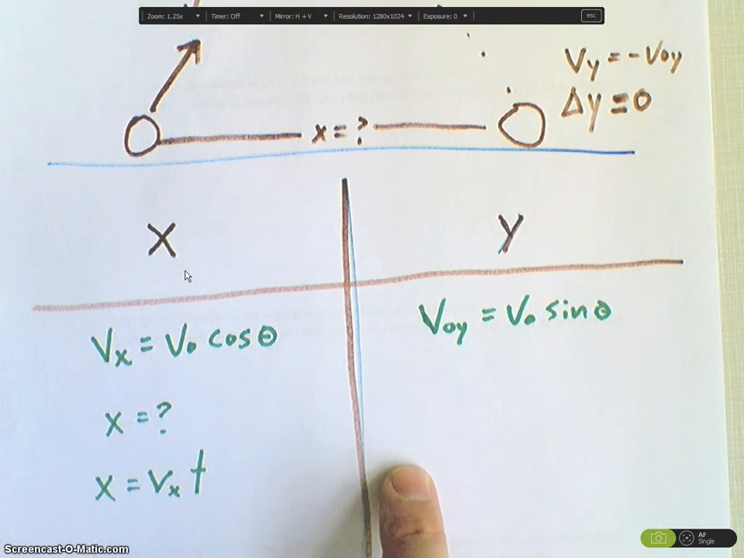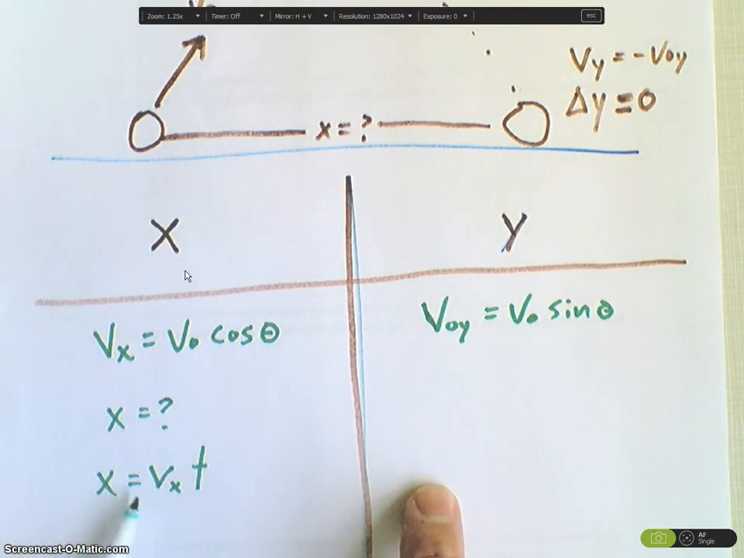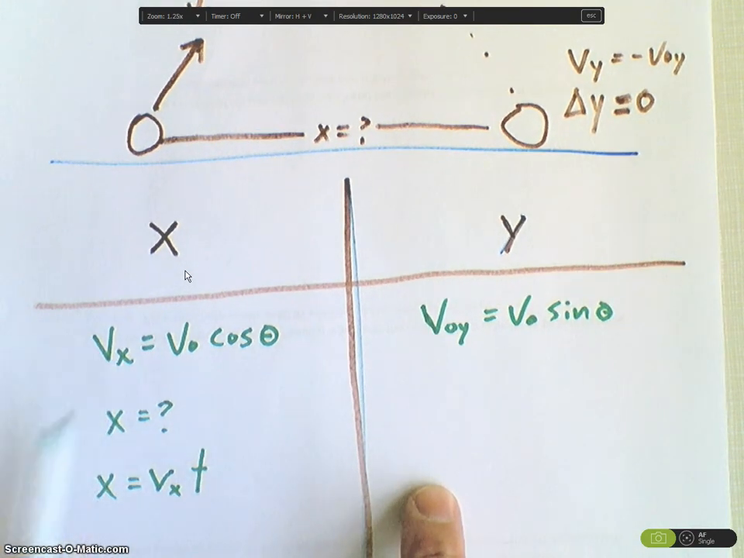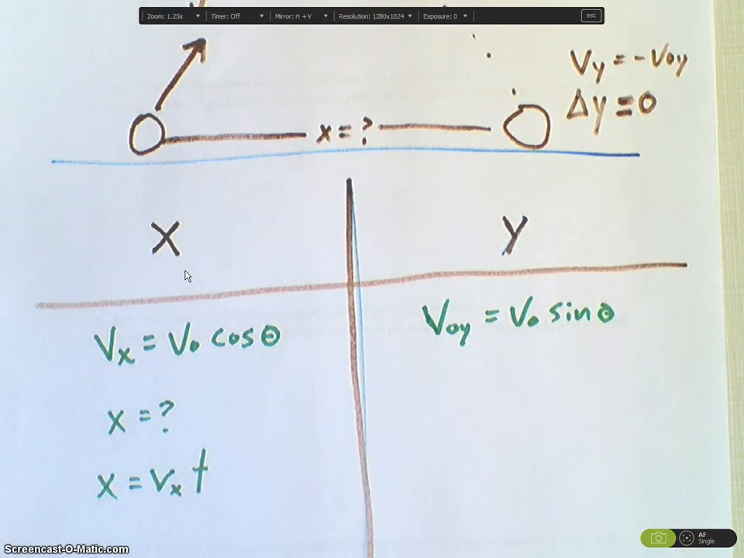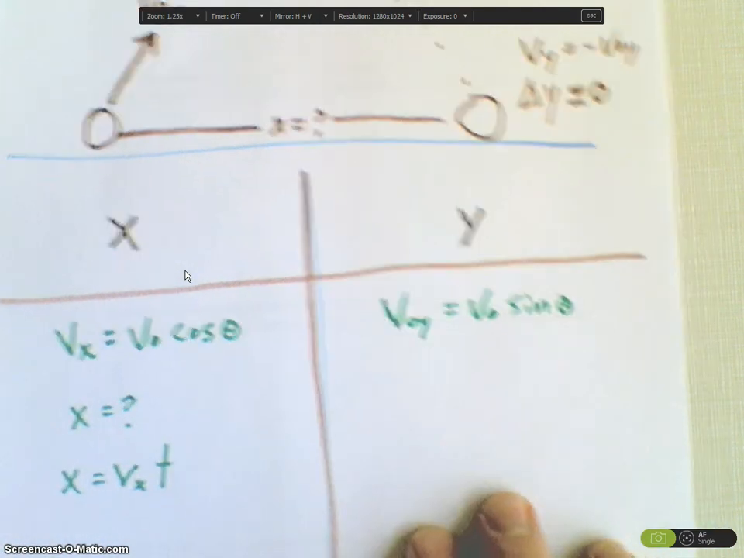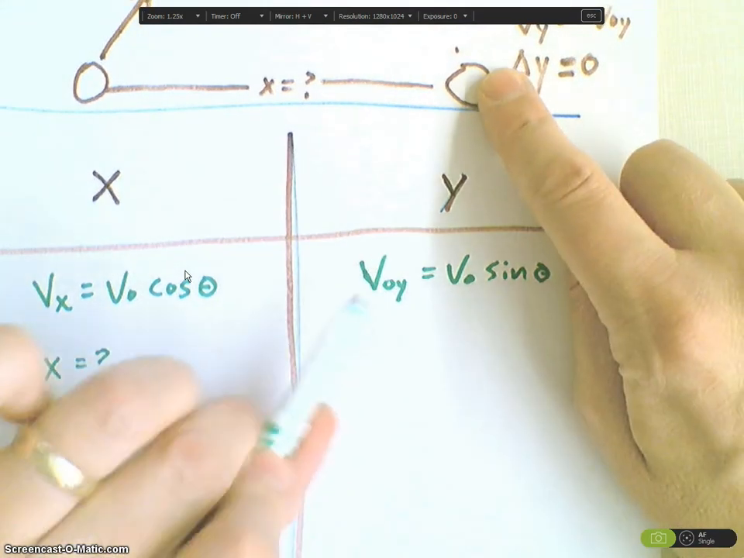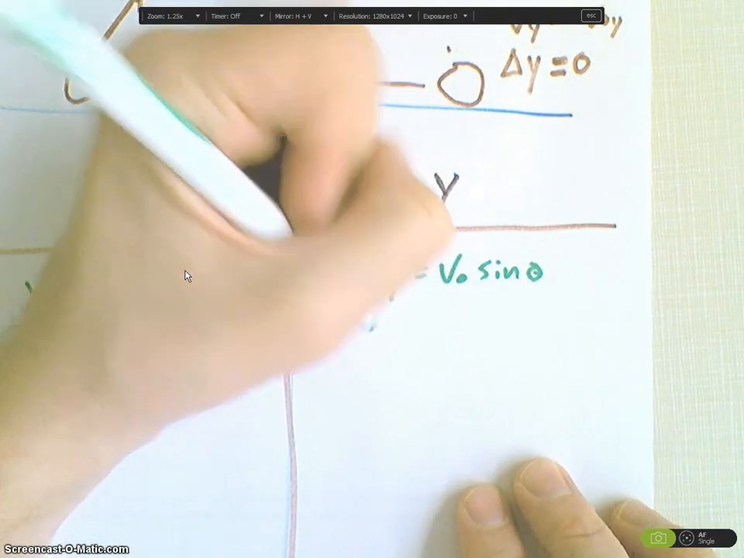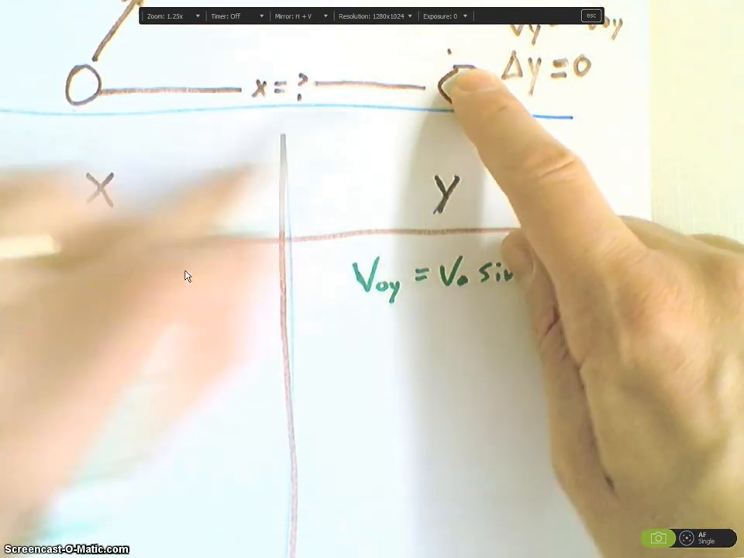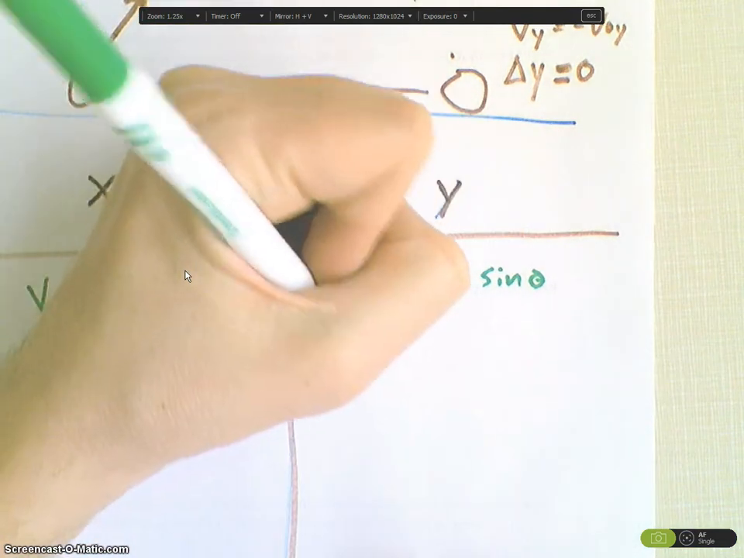There's only one equation that has an x in it, x equals Vx t, and I can know what Vx is. Slight problem here, I don't know what t is. So I'm going to have to go over to the y direction to find t. So what are the things that I know about y in this position, where I'm looking for x, where I want to find the time it takes to get to?